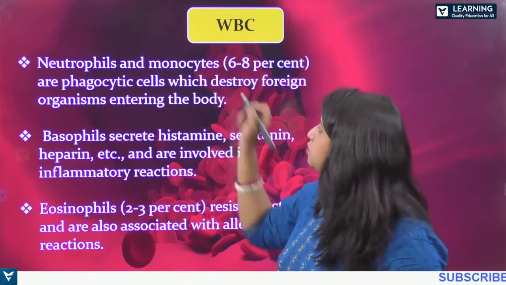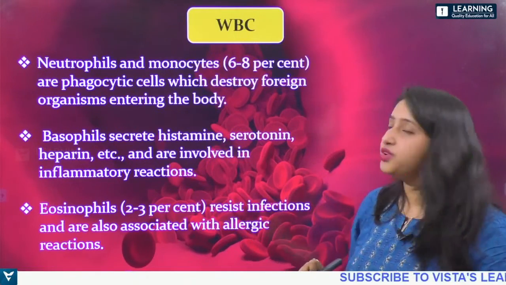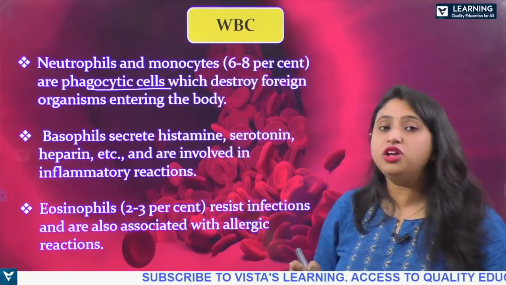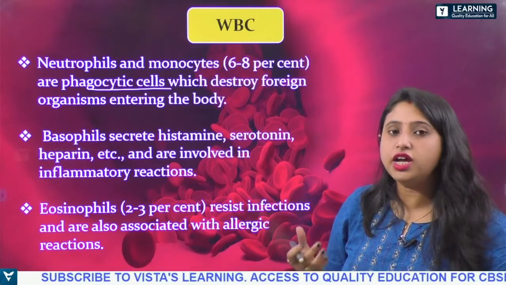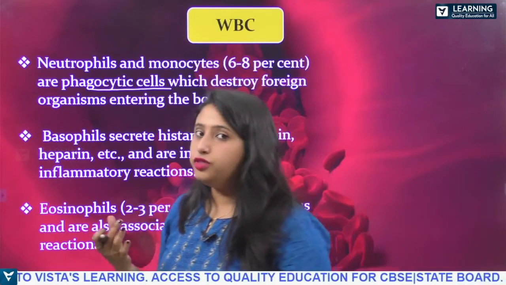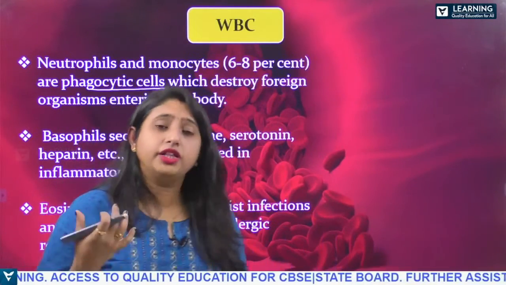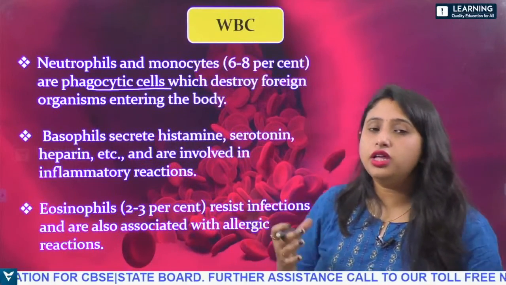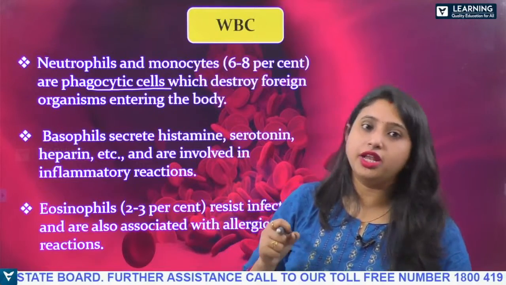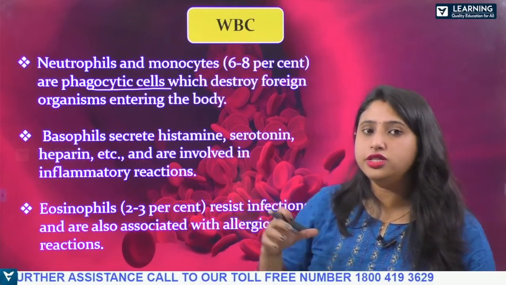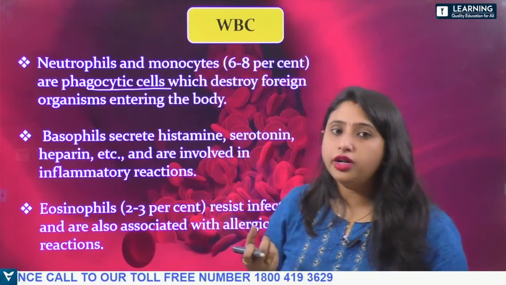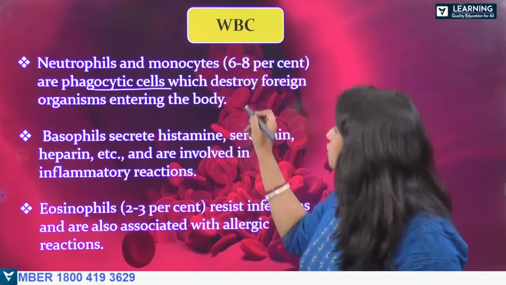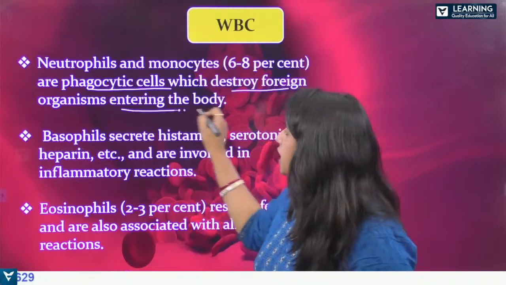Next, neutrophils and monocytes, that is 6 to 8%, are phagocytic cells. Now, what do you mean by phagocytic cells? Phagocytic cells are those that can engulf the foreign cell, okay? So they have finger-like projections like the amoeba, by the help of which they will engulf the foreign antigen when it comes into the body, and thus destroy the foreign organisms entering the body.